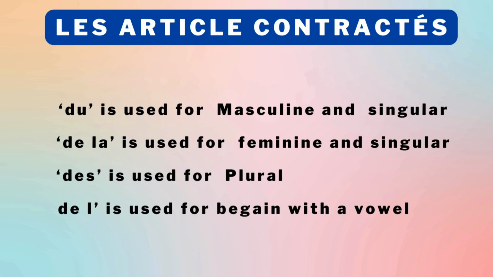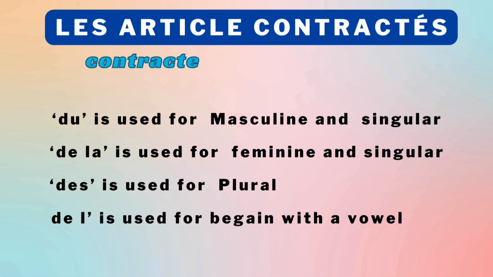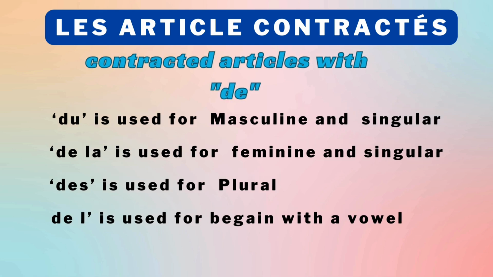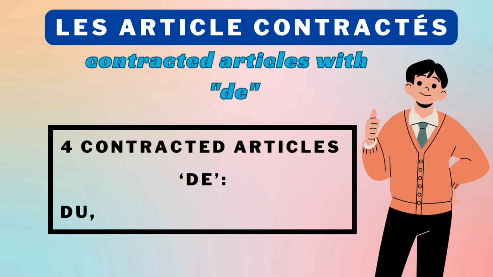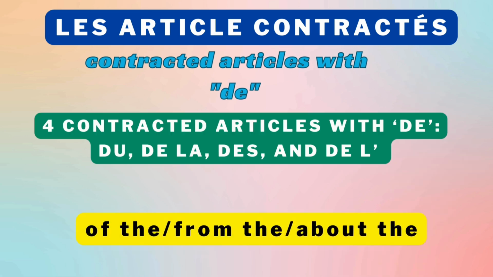Let's go through the examples and the usage of contracted articles with de. Let's review one more time. So, here are four contracted articles with de: du, de la, des, and de l'. Now the meaning of all four of them is of the, from the, or about the. So, what are the differences among these four?